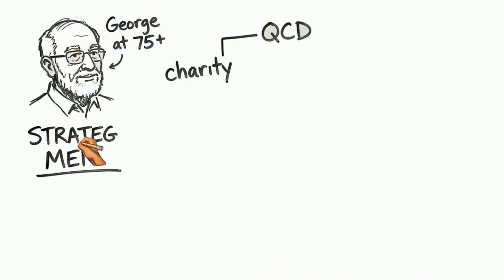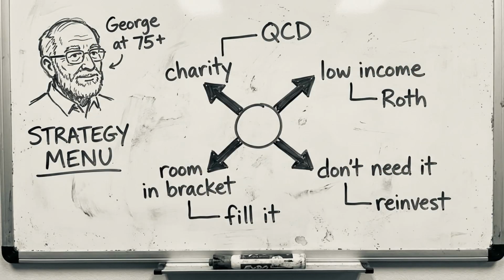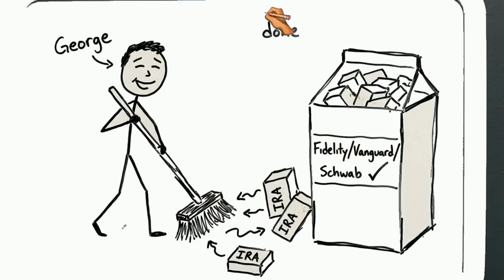If you are already taking RMDs, evaluate whether any of the 5 strategies apply to your situation. Do you give to charity? Consider QCDs. Do you have a low-income year? Do extra Roth conversions. Do you have room in your bracket? Fill it strategically. Do you not need the money? Reinvest it immediately. Everyone with an IRA, consolidate your accounts.